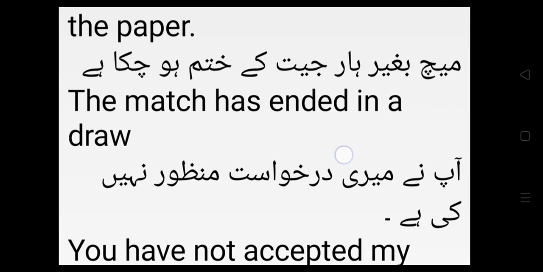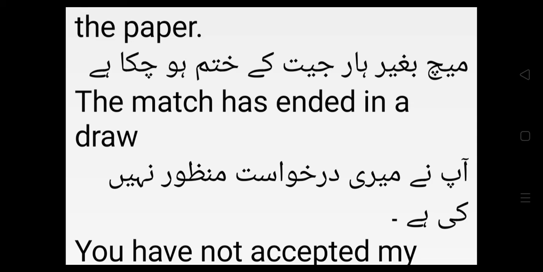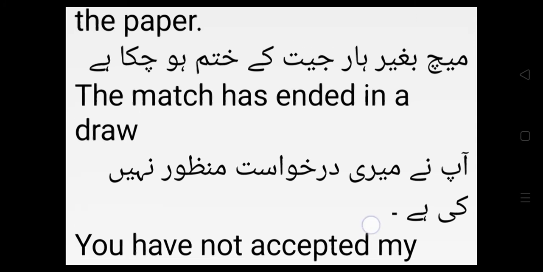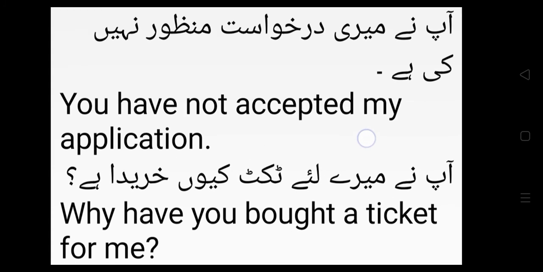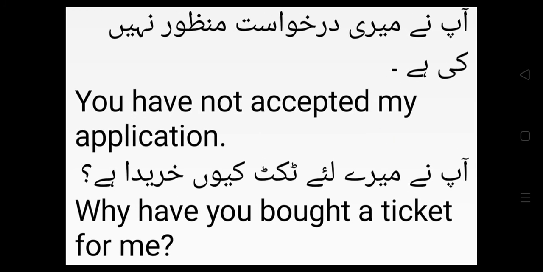The other one is the negative example. You have not accepted my application. Then the interrogative sentence: why have you bought a ticket for me?